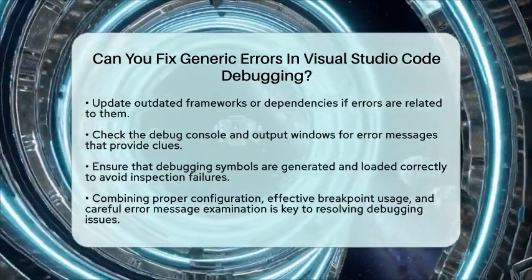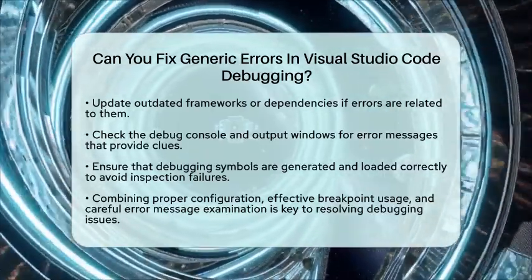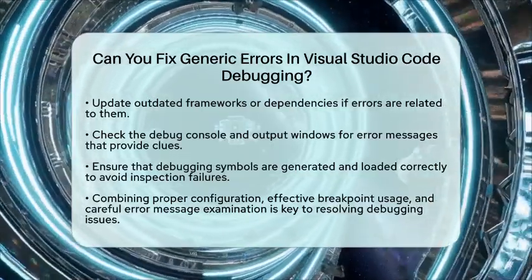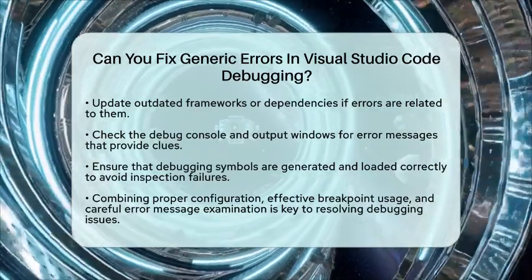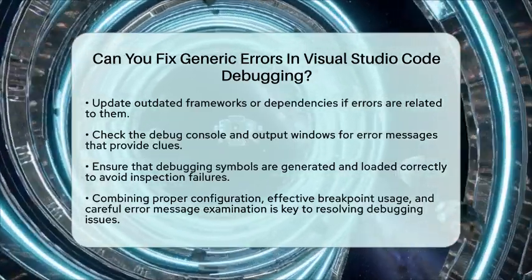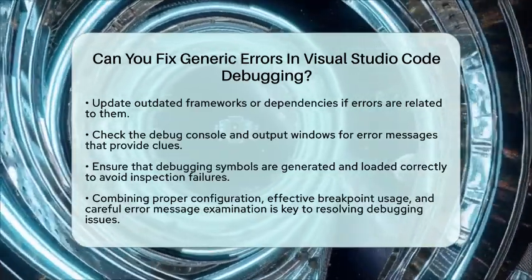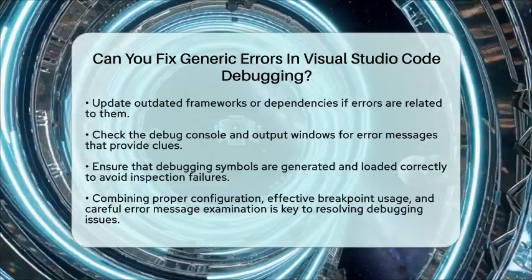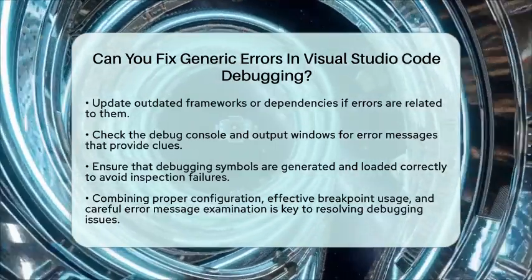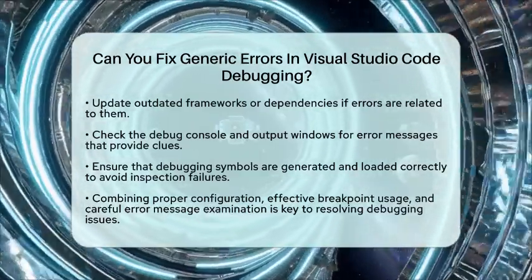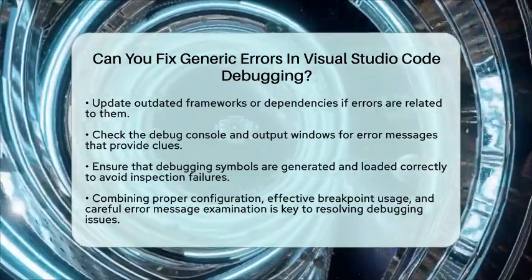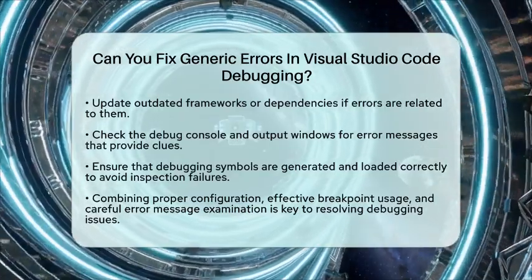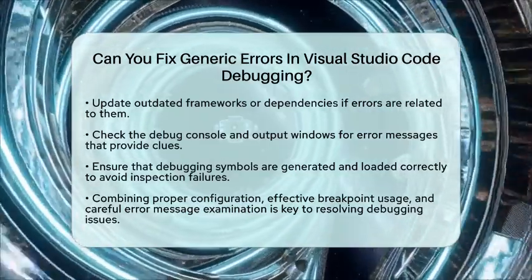By following these systematic steps, you can identify and fix generic debugging errors in Visual Studio Code. The key lies in combining proper debugger configuration with effective use of breakpoints, along with careful examination of error messages and program state during execution. This approach will help you become more proficient in software debugging and fixing bugs effectively within the Visual Studio Code environment.